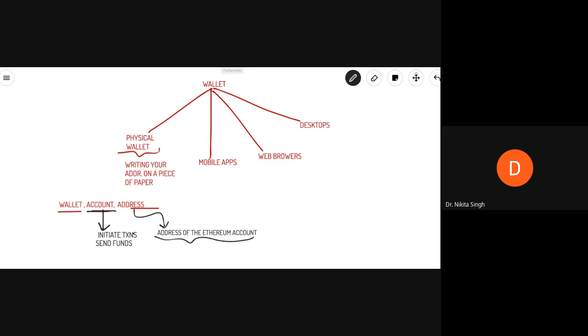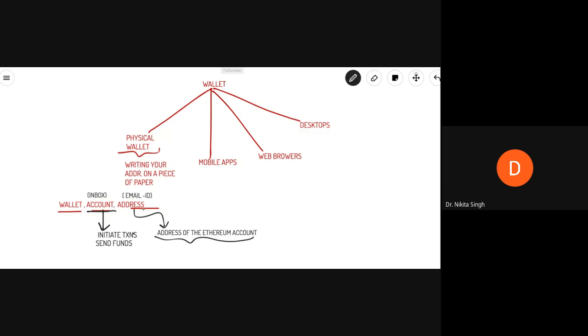So your Ethereum account can be thought of as your inbox, and your Ethereum address can be thought of as your email ID. So using the email ID, if I have your email ID, then only I can send you email.